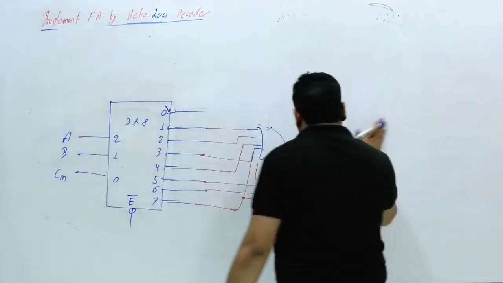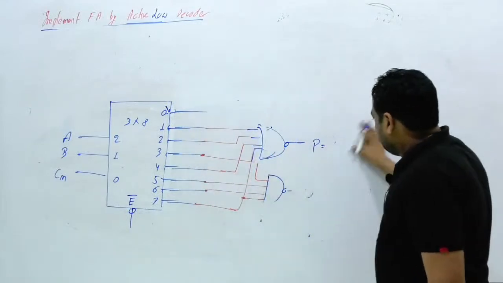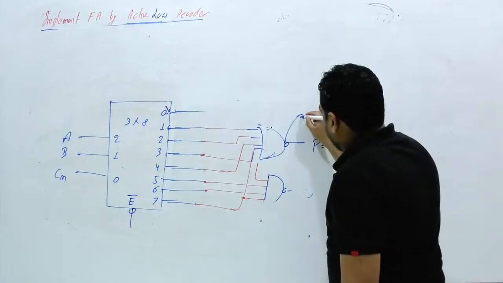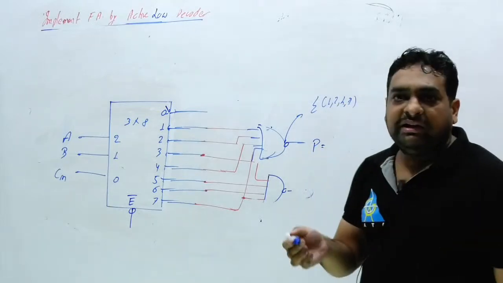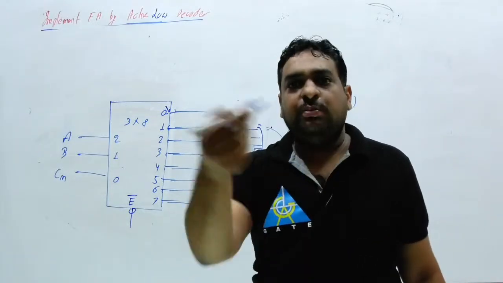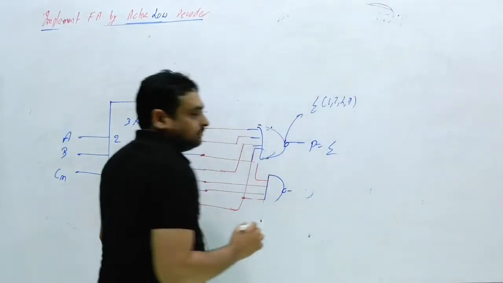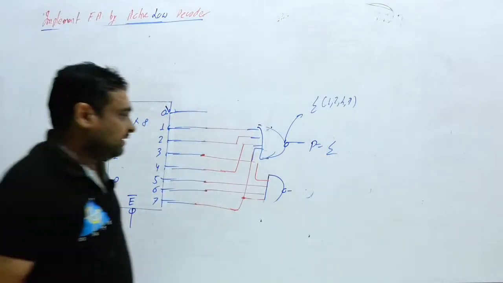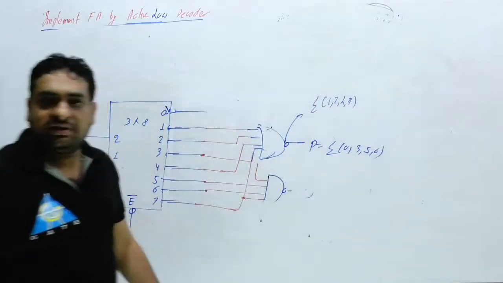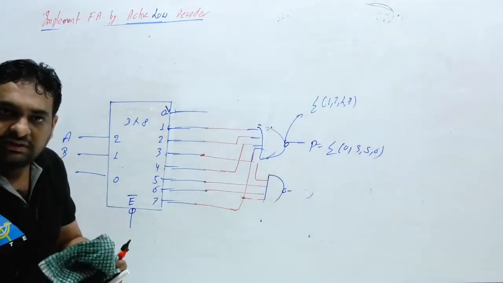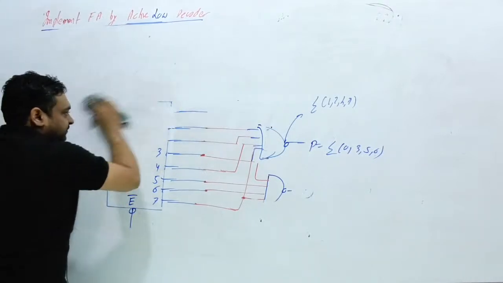What can be the answer? What will you write? This is connected with min terms 1, 2, 4, 7. So what will be P? P is nothing but min terms 1, 2, 4, 7. Clear? Then after the bar, what will you get? Max term 1, 2, 4, 7, or 1, 2, 4, 7 bar. This function P will be min term 1, 2, 4, 7 whole bar. Then what will you write? 0, 3, 5, 6. This will be the answer. So they can ask you anything here. Clear?